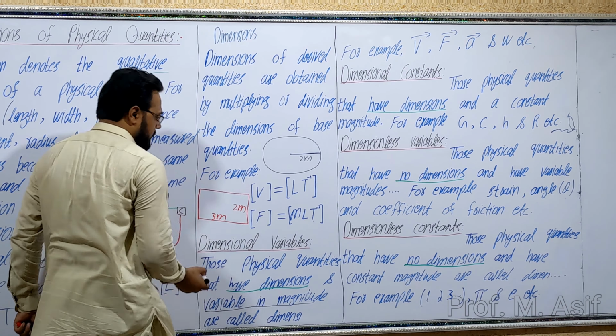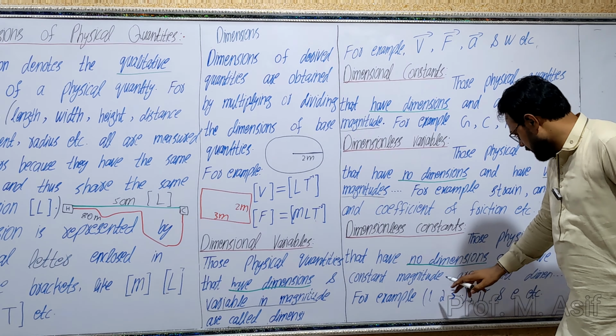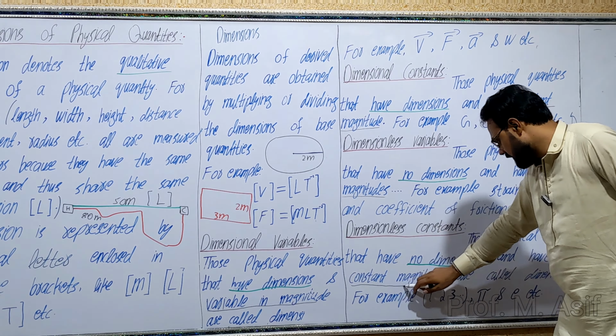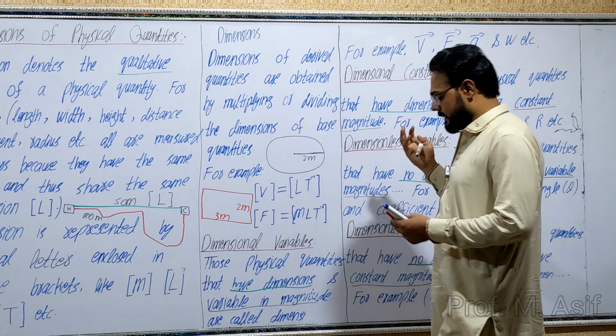Constant means constant magnitude. The answer of this question is also given in the question.